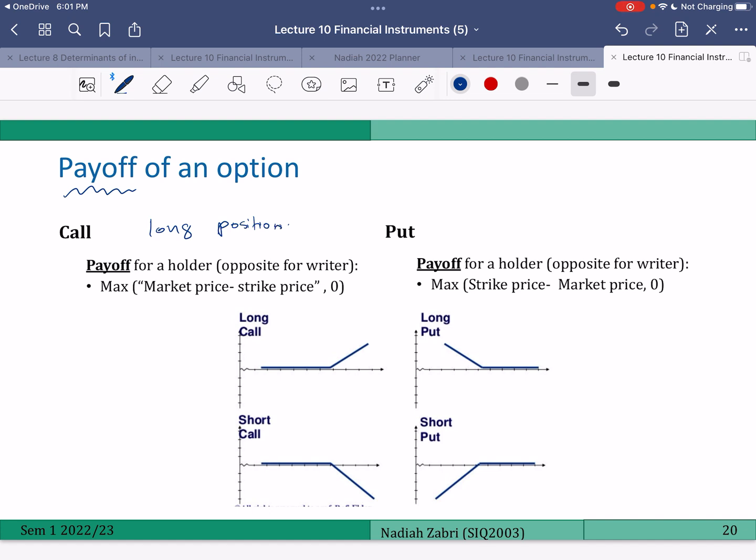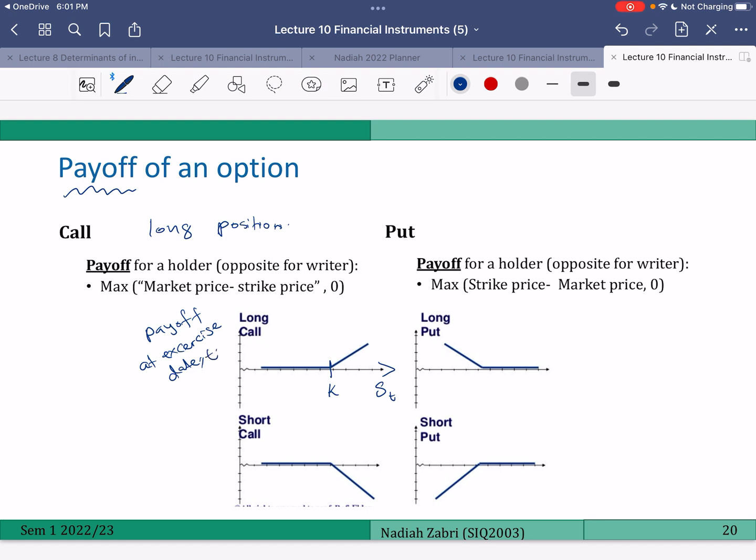So when you buy the call, you have the right to buy at the strike price K. Let's say we draw this: the payoff at the exercise date is the Y variable, and the x-axis is the price of the underlying asset at the exercise date.